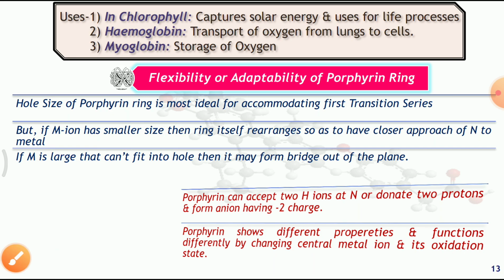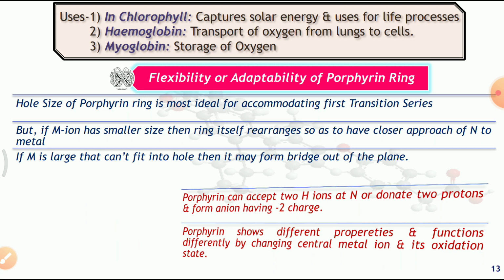Again, one more interesting fact of the porphyrin ring is that there are two hydrogens connected to the nitrogen of the porphyrin ring. So this porphyrin ring can donate these two protons and form an anion having a -2 charge, as well as this porphyrin can accept two protons, meaning it can donate the two protons as well as accept the two protons. So it does mean that there is much more flexibility in the reactivity of the porphyrin also; it can donate the protons as well as accept the protons, and it can form the bond with the metal ion.